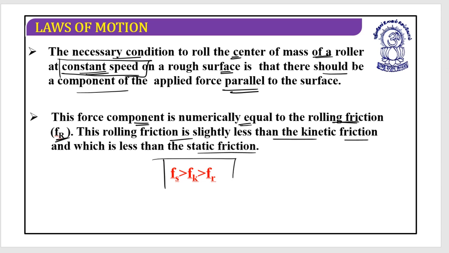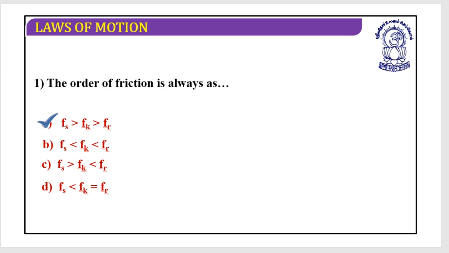So this would be the situation: static friction having the maximum value, kinetic friction having a lesser value as compared to the static friction, and the rolling friction even lesser than the kinetic friction. I hope this is clear. Is it? Let's have certain MCQs. The order of friction is always: static friction maximum, then kinetic friction, and at least the rolling friction.